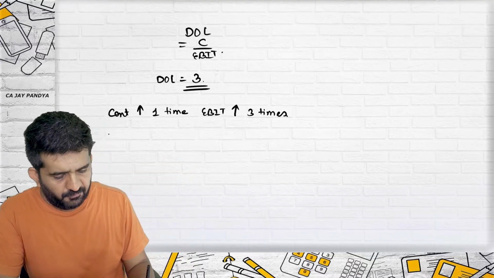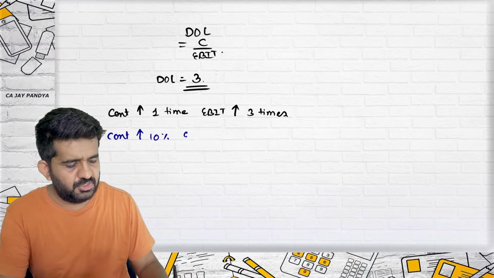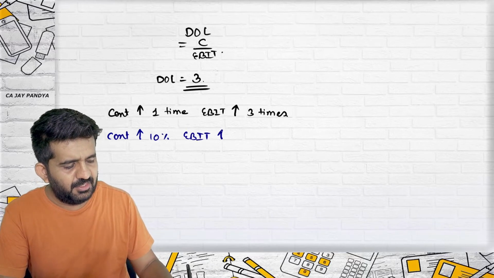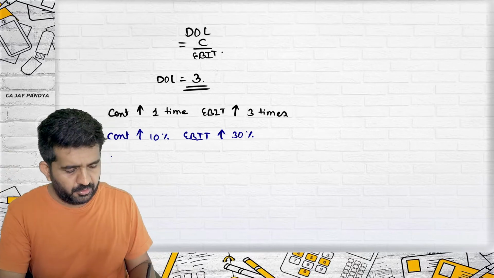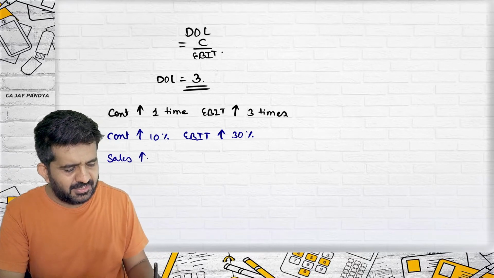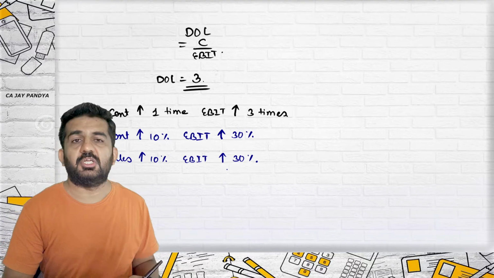Or if contribution increases 10%, EBIT will increase 30%. Or if sales increases 10%, EBIT increases 30%.